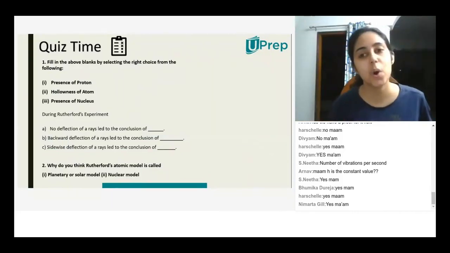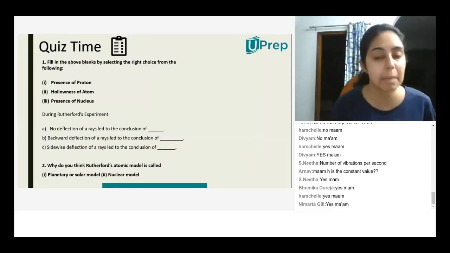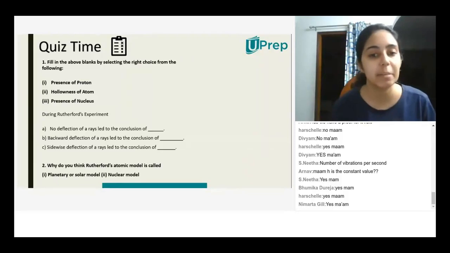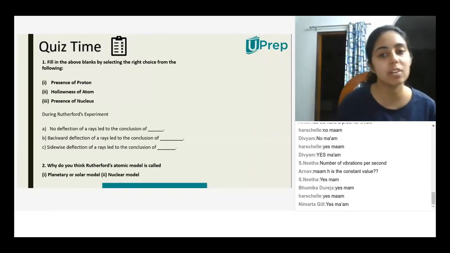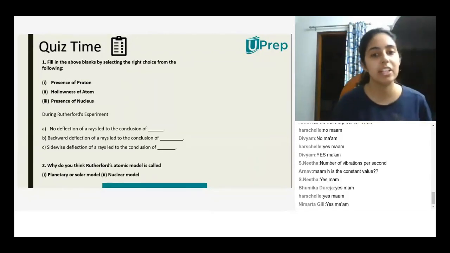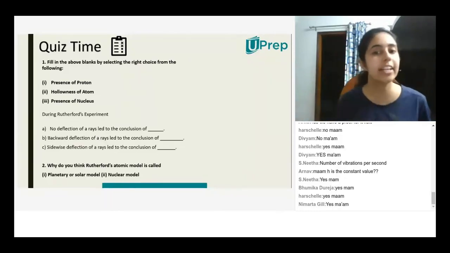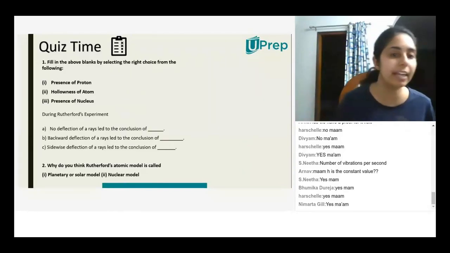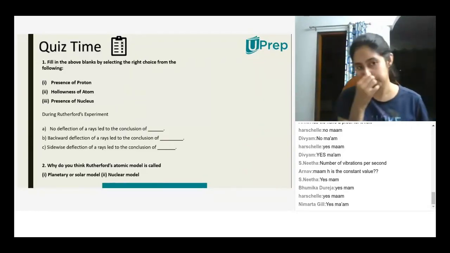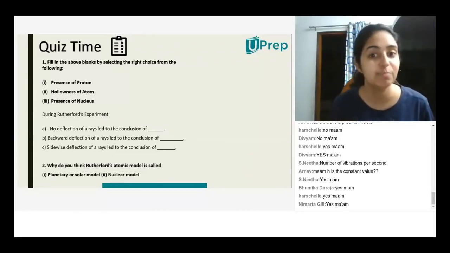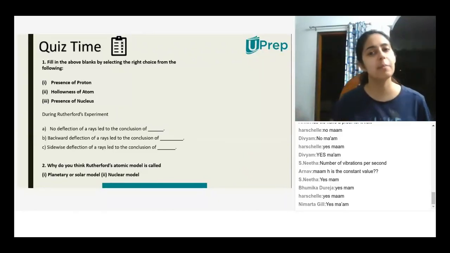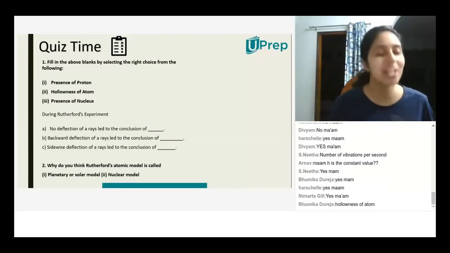So this is from Rutherford's experiment. When he observed that most of the alpha rays went straight and did not get deflected, what did he conclude from that? Presence of nucleus. No, most of them went straight without getting deflected. Hollowness. Very good.